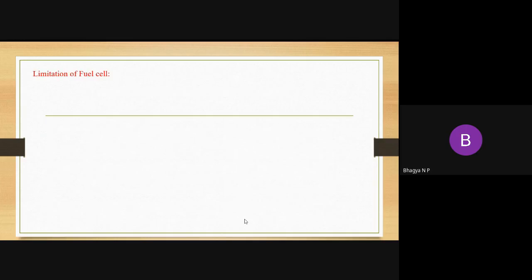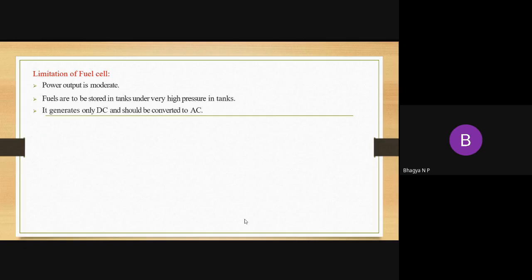Next we'll move on to the limitations of fuel cell. What are the limitations of fuel cell? The power output is moderate. It is not too high or too low. And the fuels are to be stored in tanks under high pressure. Also, fuel cells generate only DC. If you want AC, then the DC current generated from the fuel has to be converted into AC. So these are the limitations of fuel cells.